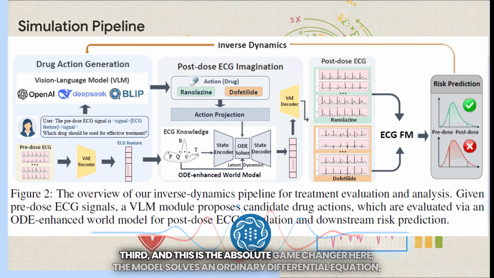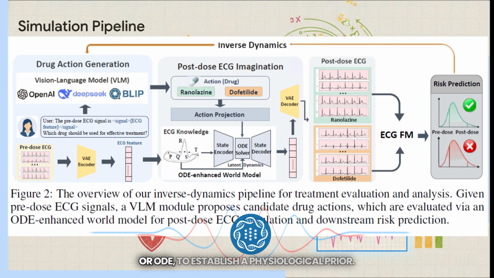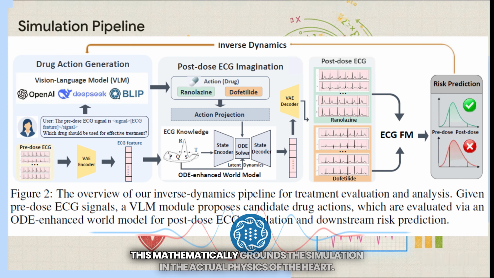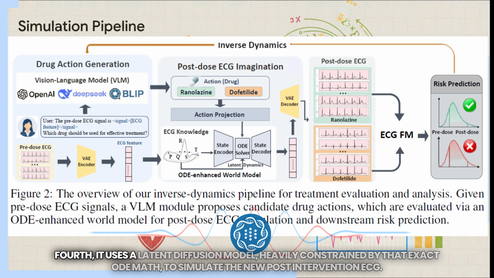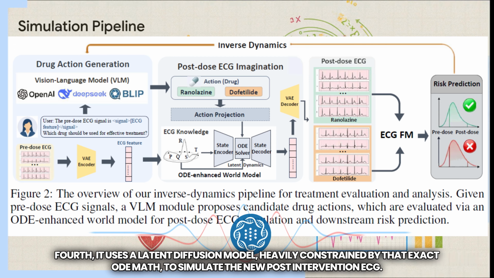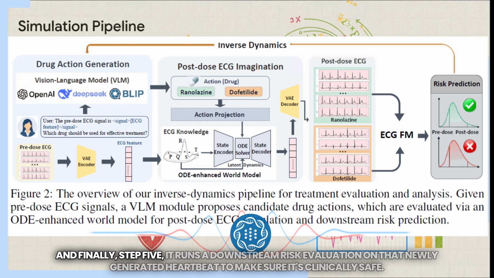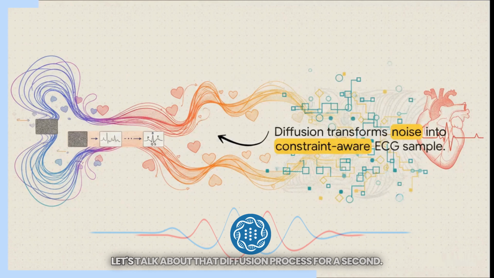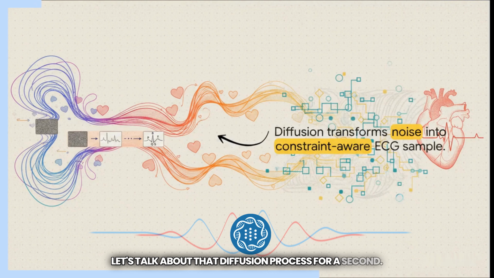Third, and this is the absolute game changer here, the model solves an ordinary differential equation, or ODE, to establish a physiological prior. This mathematically grounds the simulation in the actual physics of the heart. Fourth, it uses a latent diffusion model, heavily constrained by that exact ODE math, to simulate the new post-intervention ECG. And finally, step 5, it runs a downstream risk evaluation on that newly generated heartbeat to make sure it's clinically safe. Let's talk about that diffusion process for a second.